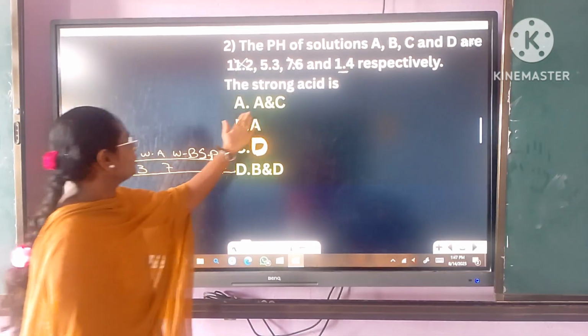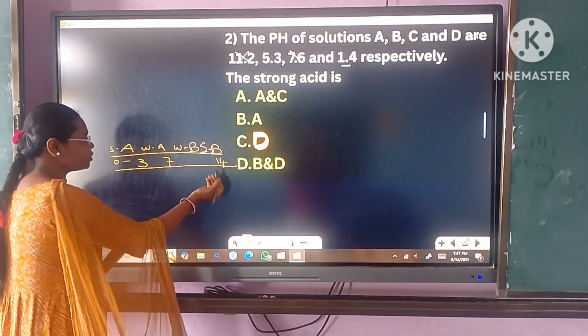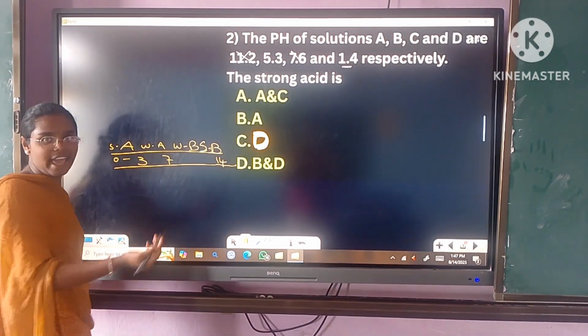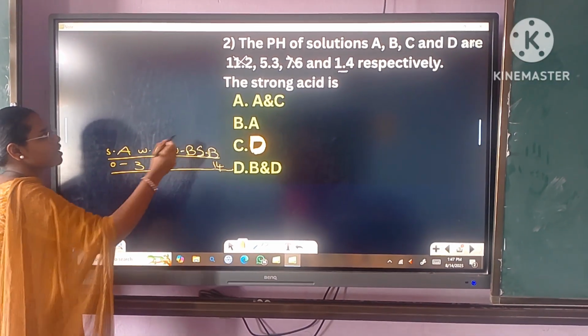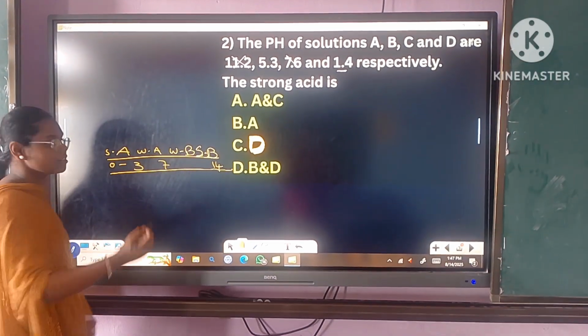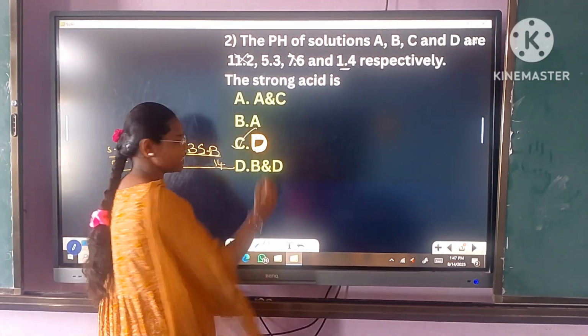So 11.2 and 7.6 belong to bases, so they are not acids. 5.3 is a weak acid, and 1.4 is a strong acid. So option D is the right answer.